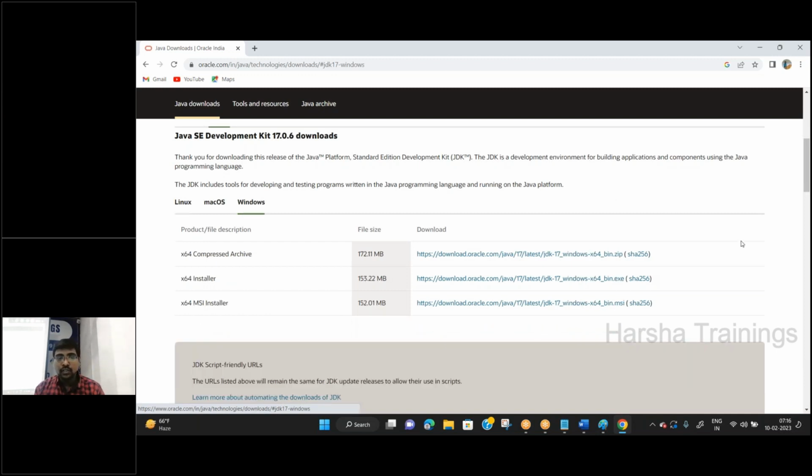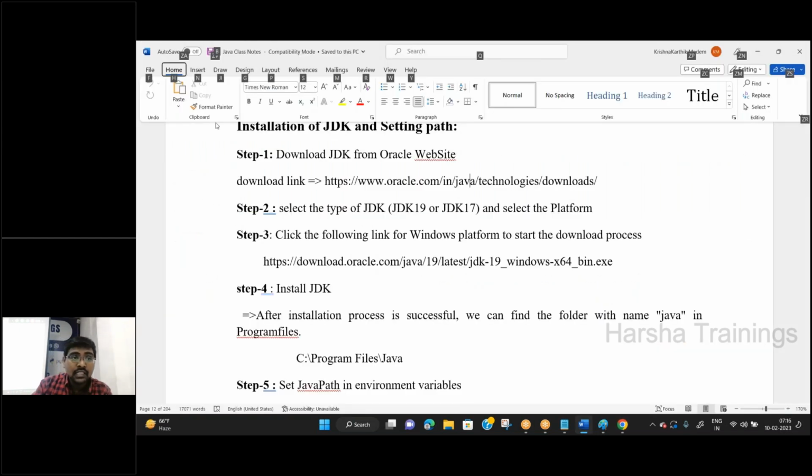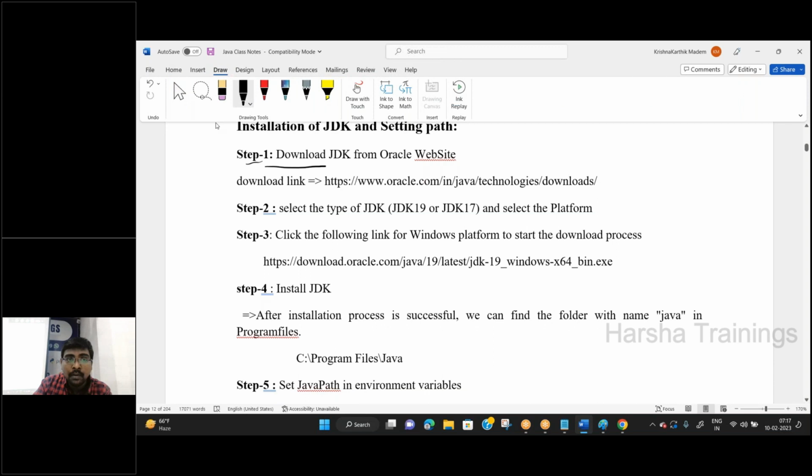Now, if you select Java 17, move to the Windows operating system. What is the first step? The first step is simply to go to the corresponding path where your JDK software is available. From that, you need to select the version and the operating system. Remember, this is my first step. Any doubt in the first step? You need to download from Oracle. This is the download link. I have given this download link directly. You can download by clicking that. By placing this link in your browser, you can directly install.